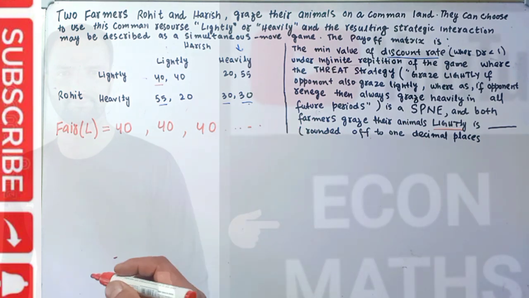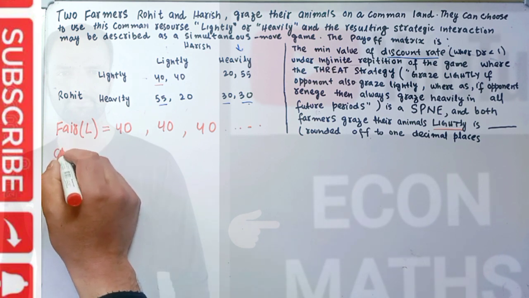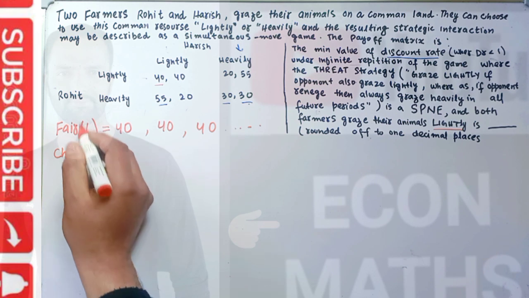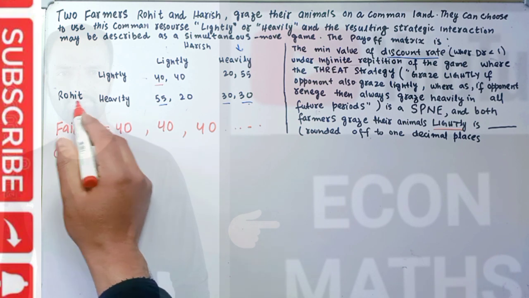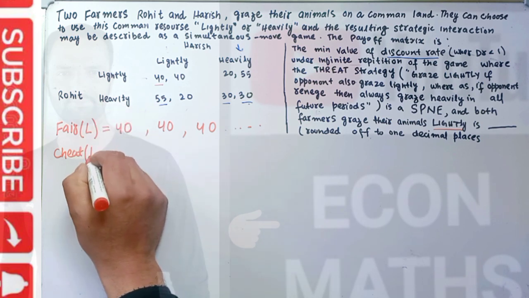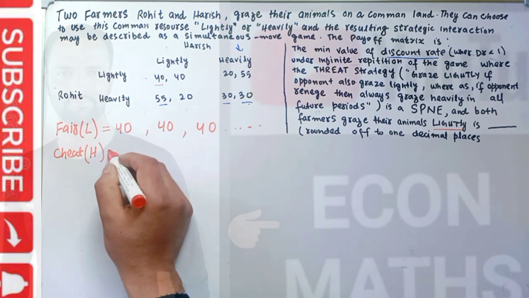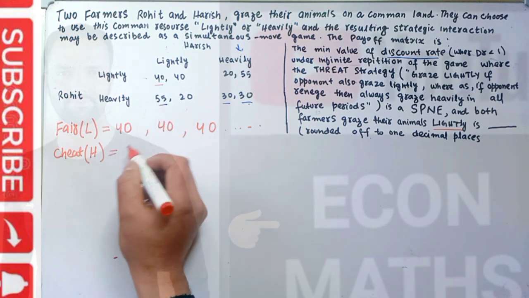Let us say they cheat. Let us take the case of Rohit. If he is cheating, that means he is grazing his animals heavily. Let us denote it by H. So the first time he will get a payoff of 55.